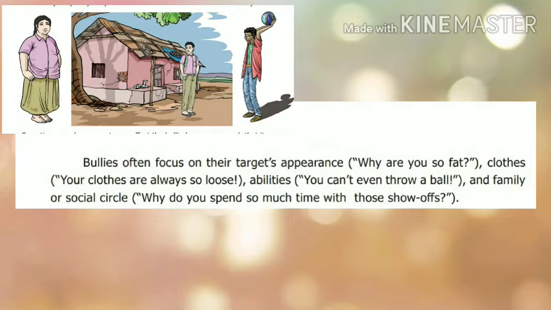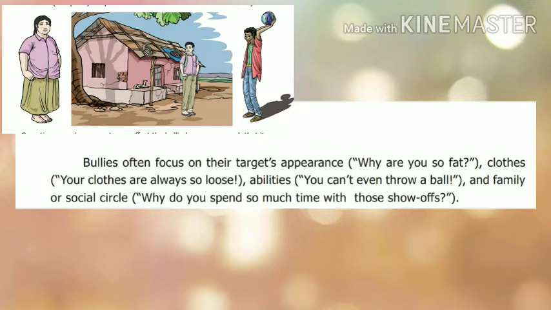And also your clothes, whatever clothes you are wearing, if you are wearing loose clothes or very tight clothes, some people will bully you. Or otherwise your abilities, that is, whatever work you are able to do, like you can't throw a ball, you can't hit a sixer using your bat.